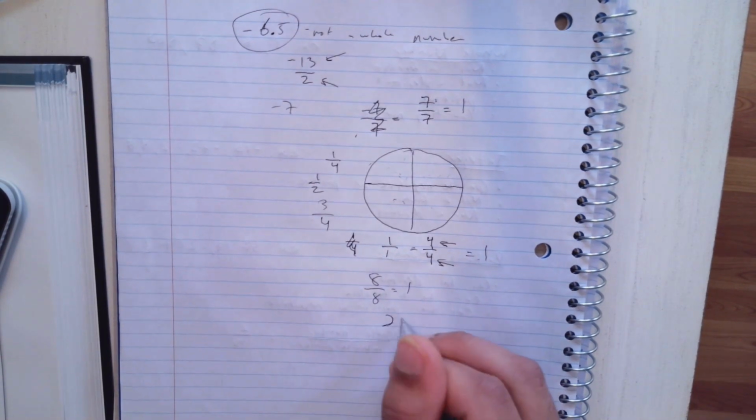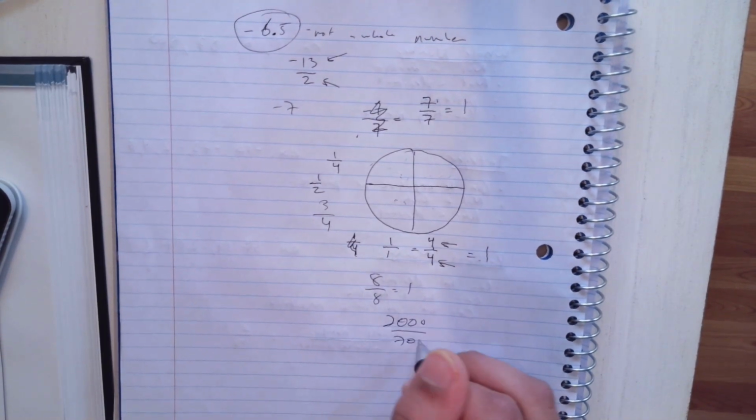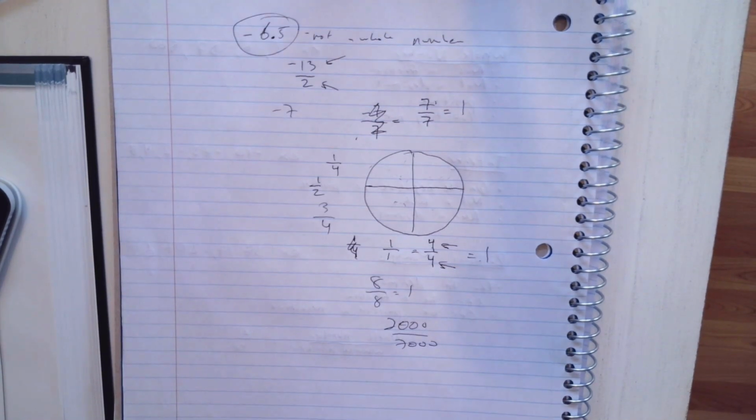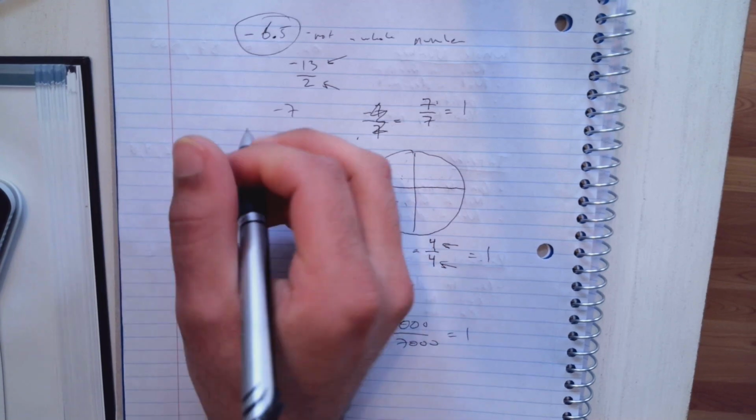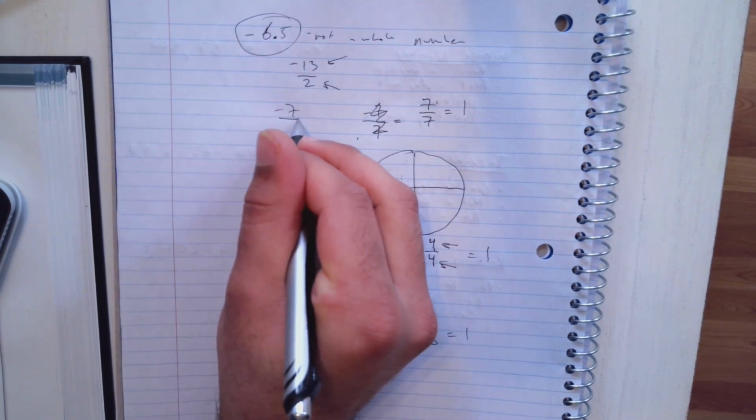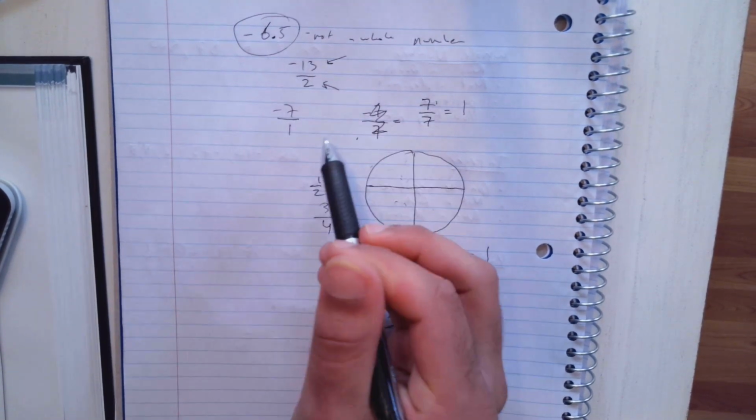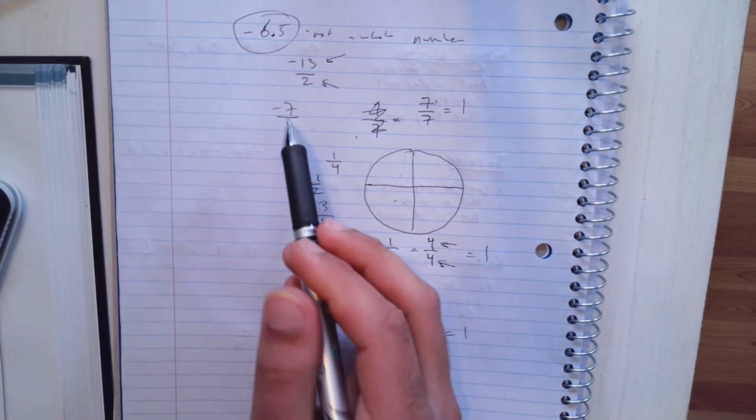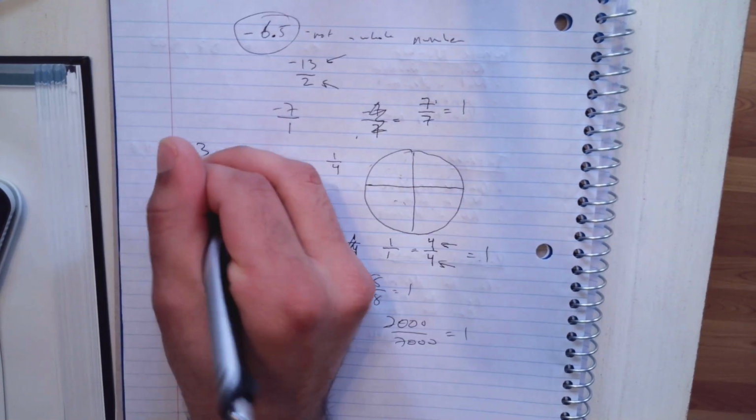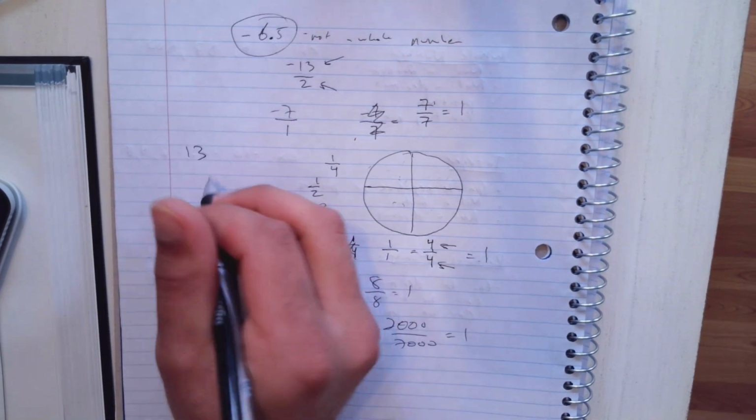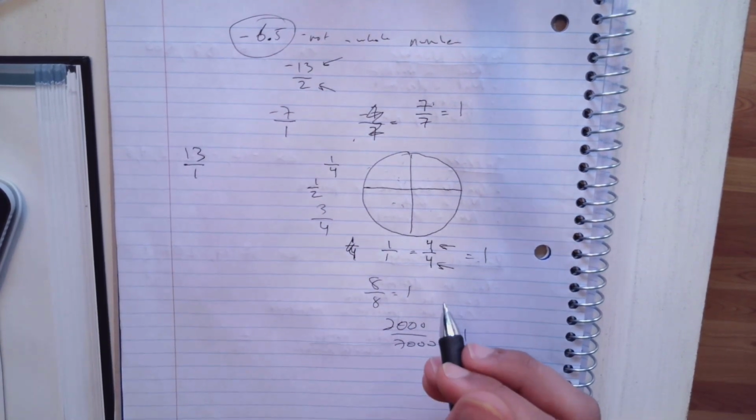How about 7,000 divided by 7,000? What does that equal? That's exactly right. So we can write this number 7 as 7 divided by 1. So any number, any whole number, for example, like 13, you can write it as a fraction by just putting it over 1. Does that make sense?